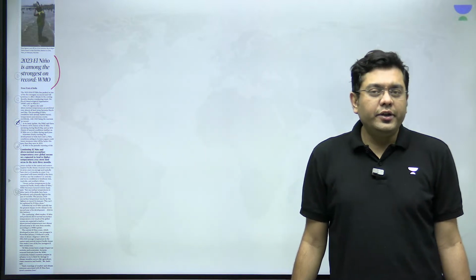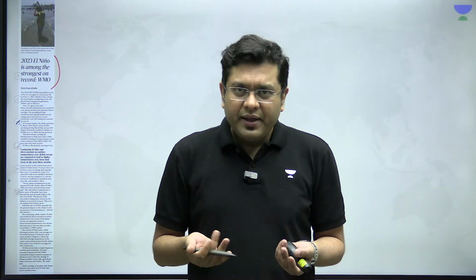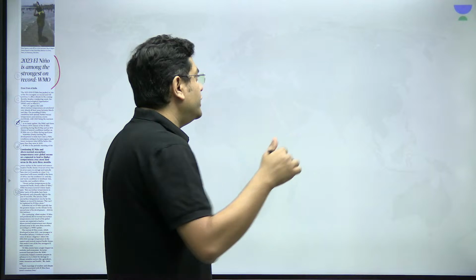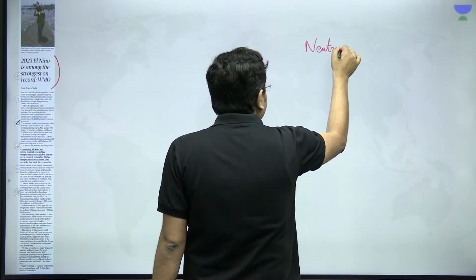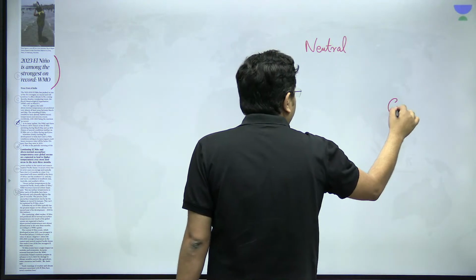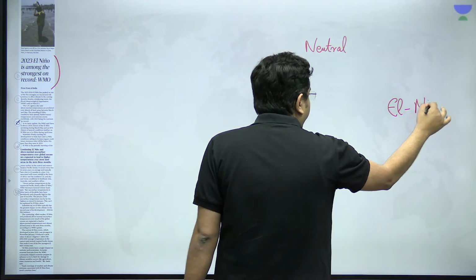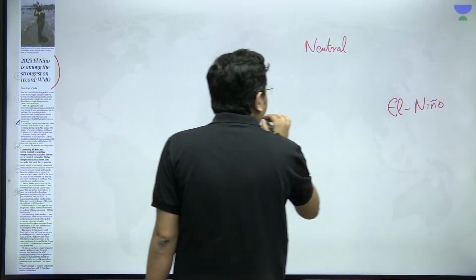Okay, now we come to the last article, that is, 2023 El Nino is amongst the strongest in the world. Here, El Nino is a part of the ENSO cycle, that is El Nino Southern Oscillation. In the region of the Pacific, you have three conditions: neutral, El Nino, and La Nina.